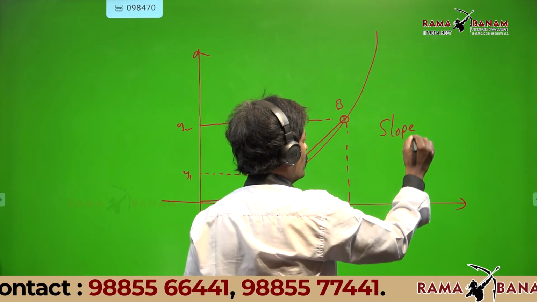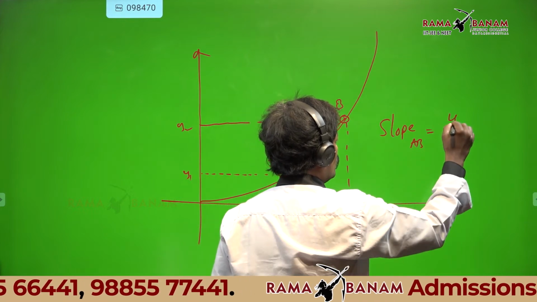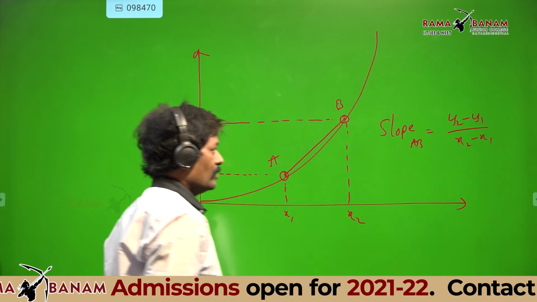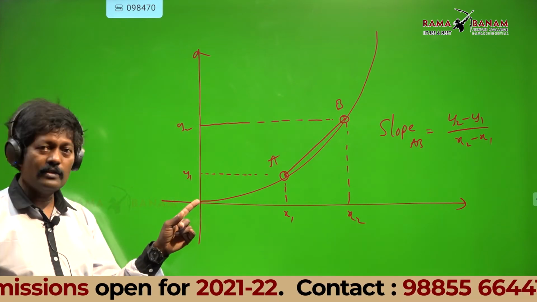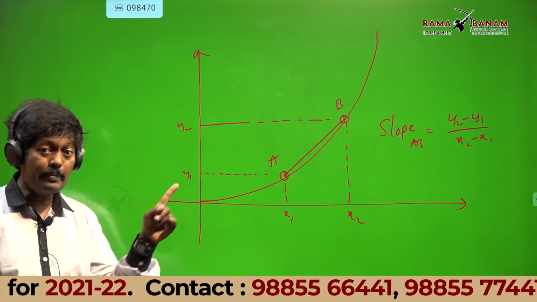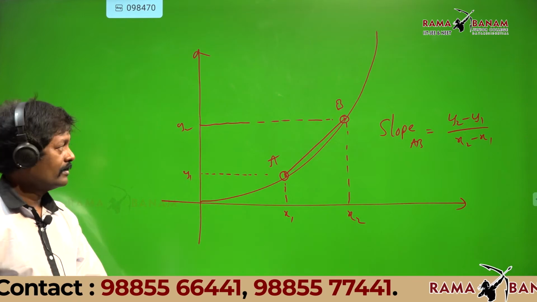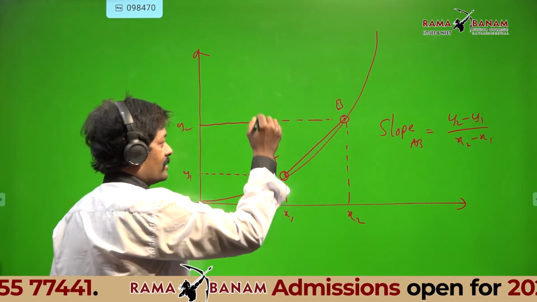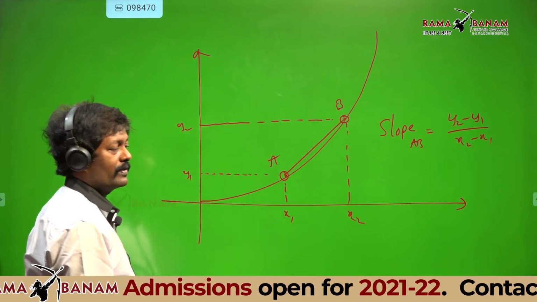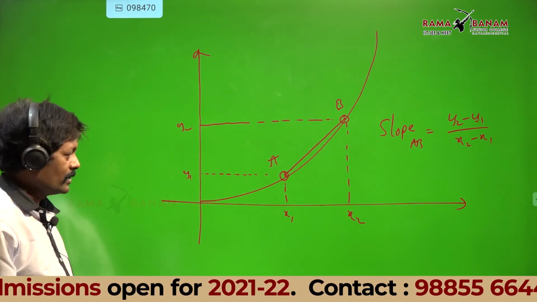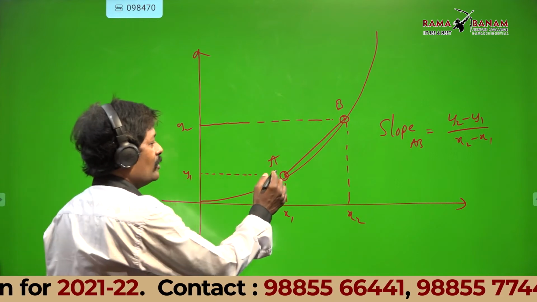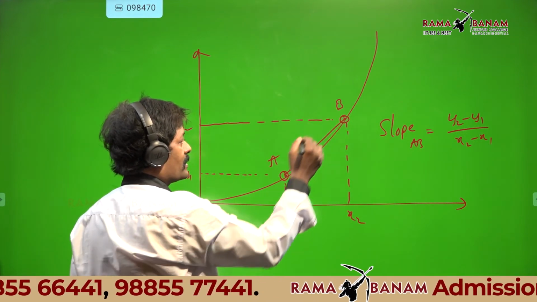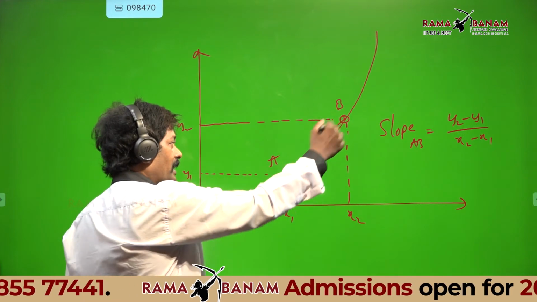Slope of AB equals y2 minus y1 by x2 minus x1. What is that? That is the slope of the line AB. AB is a straight line, keep in mind. I am joining A to B by a straight line. The slope of a straight line is y2 minus y1 by x2 minus x1. Now listen carefully. I cannot say the slope at A and the slope at B are the same. The slope of the line AB is constant.